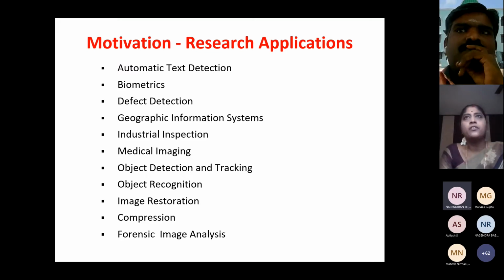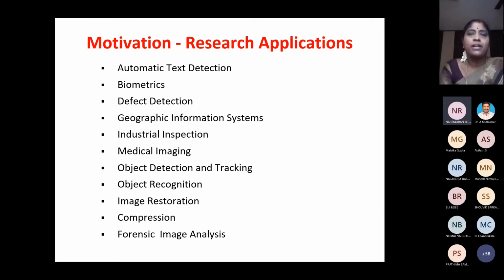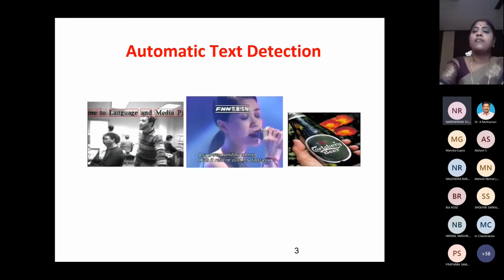These are some of the avenues where we can do research: automatic text detection, biometrics, defect detection, geographic information systems, industrial inspection, medical imaging, object detection and tracking, object recognition, image restoration, compression, forensic image analysis, and so on. I have just mentioned a few. This is not the end of the list. I have given pictures for each of these topics.